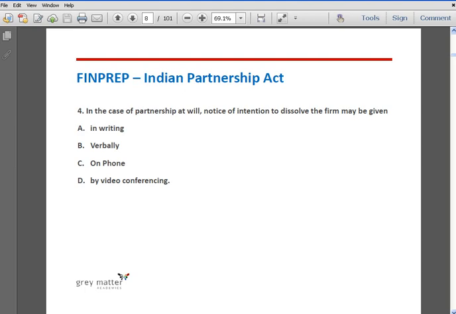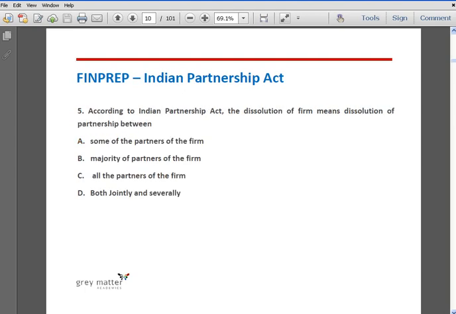Question number 4. In case of partnership at will, notice of intention to dissolve the firm may be given: option A, in writing; option B, verbally; option C, on phone; option D, by video conferencing. The correct answer is option A, in writing. According to section 40, a partner has the right to dissolve a partnership operating at will. By giving notice only in writing, he will be able to obtain the consent of other partners of his intention to dissolve.